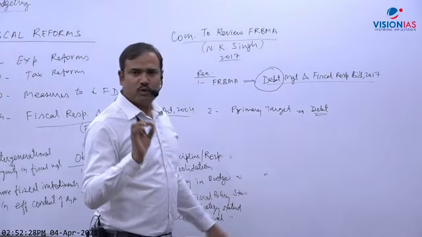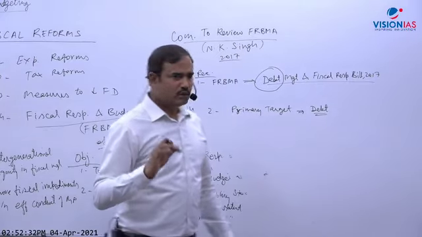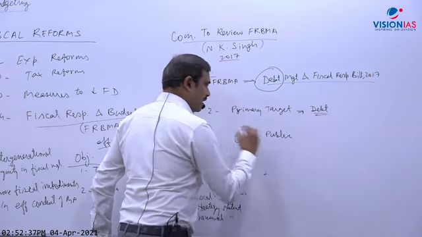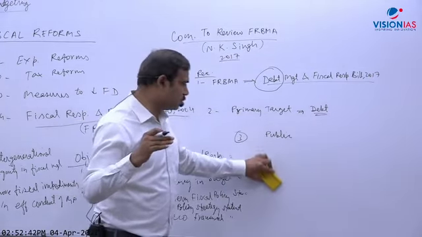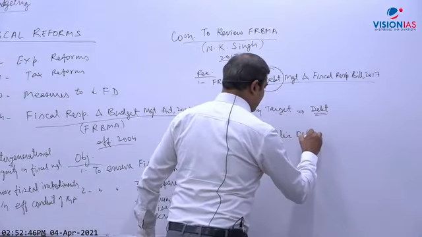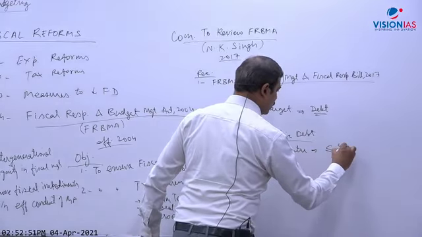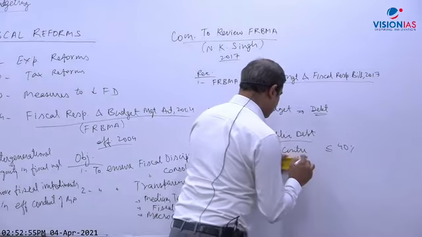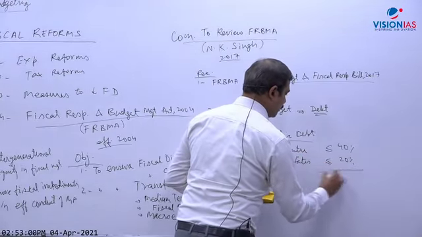Clear? And do you think debt can be reduced without reducing deficits? Yes or no? So it said that public debt, now third point, debt should be reduced. Now give me the answer: can debt be reduced without reducing deficits? Yes or no? Practically. So for public debt, it said that for the center it should be up to 40%, and for states it should be up to 20%. So overall should be 60%.